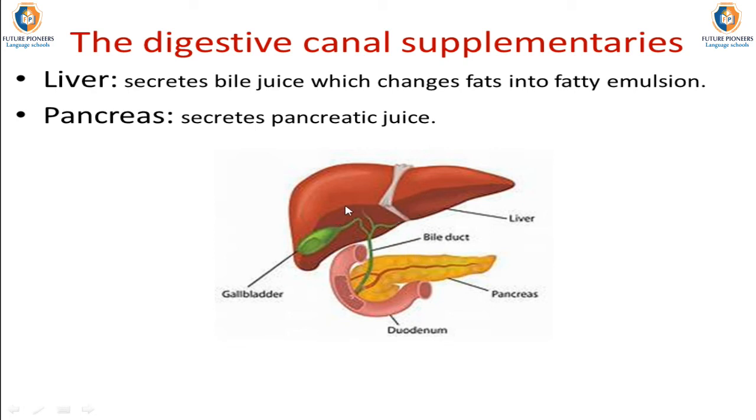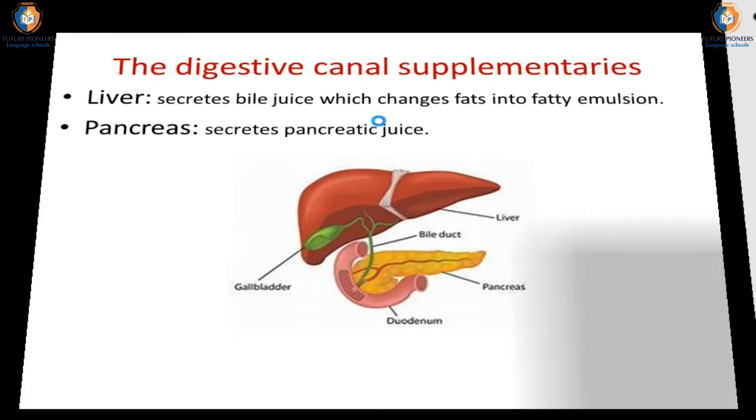Liver secretes bile juice, which is stored in gallbladder, and bile juice is responsible for changing lipids or fats into fatty emulsion. Okay, and it is secreted in duodenum. Pancreas secretes pancreatic juice, which helps in digestion of food.